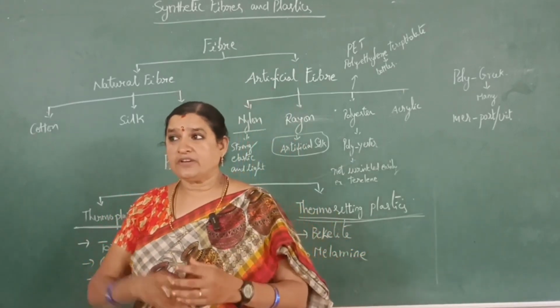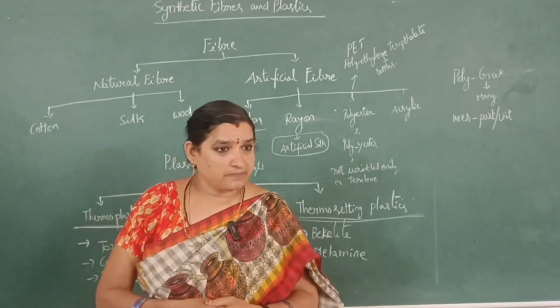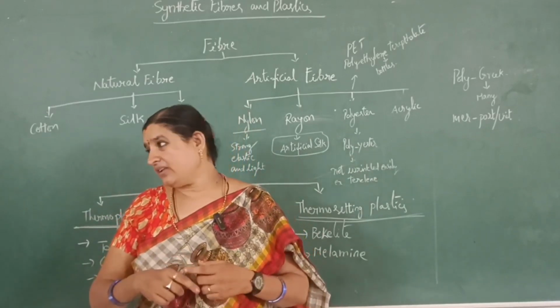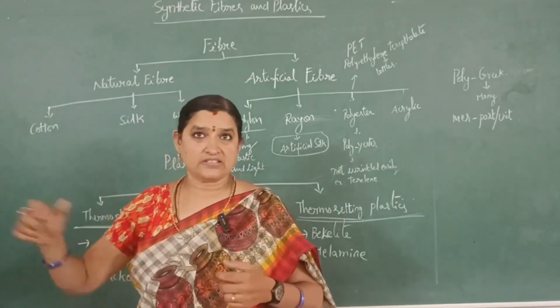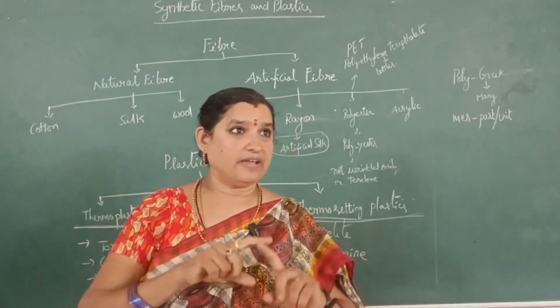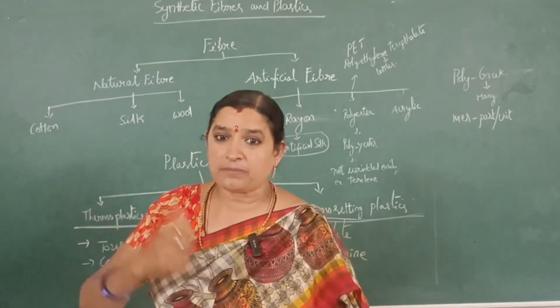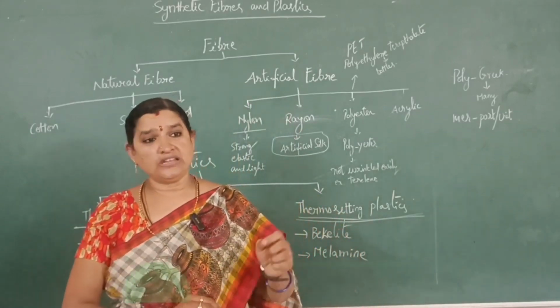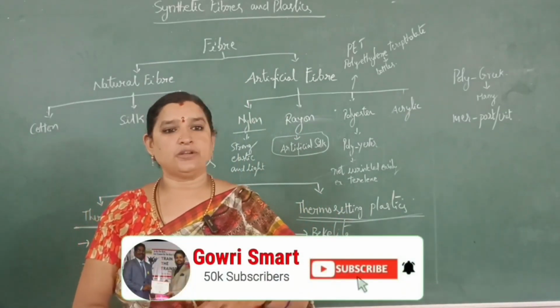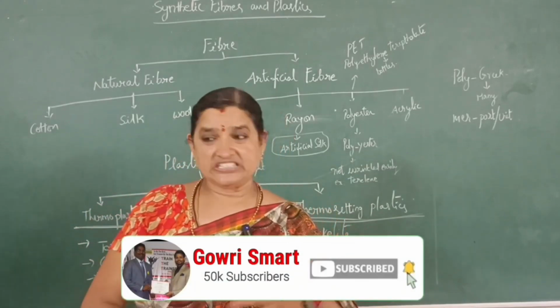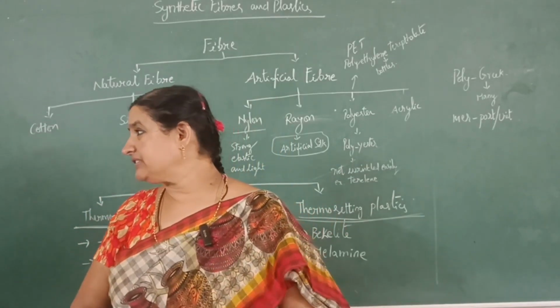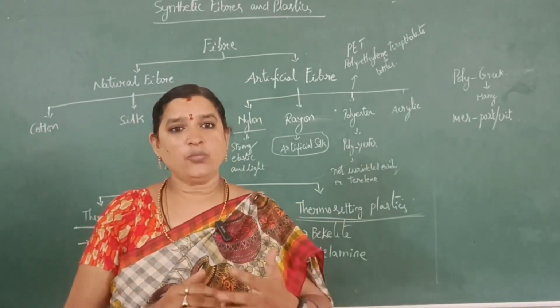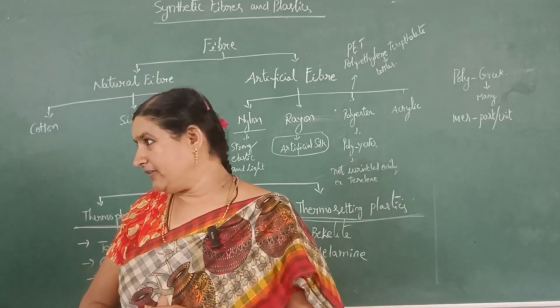For electric switches we use plastic. The metal wires in our electrical wiring are covered with plastic. So we have wide utilization of plastics in our day-to-day life. We use plastic chairs, plastic tables.